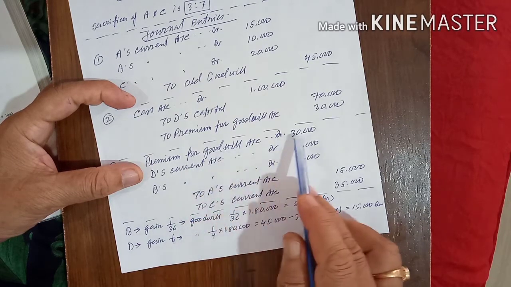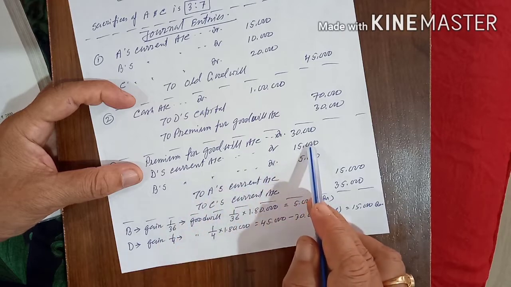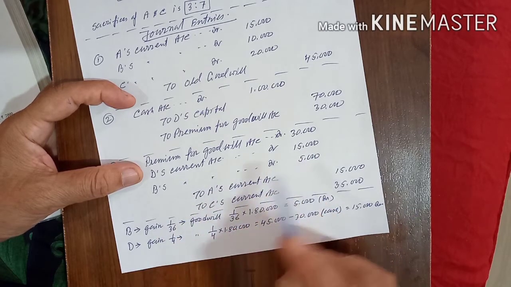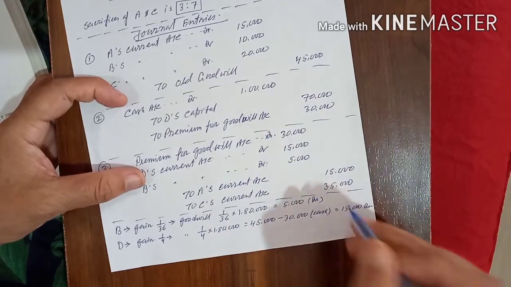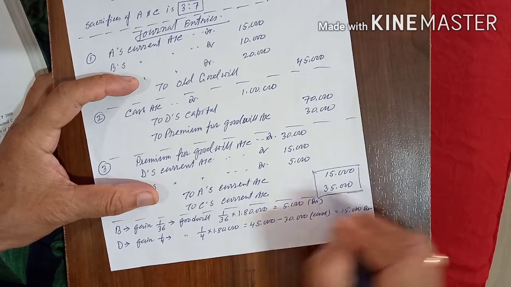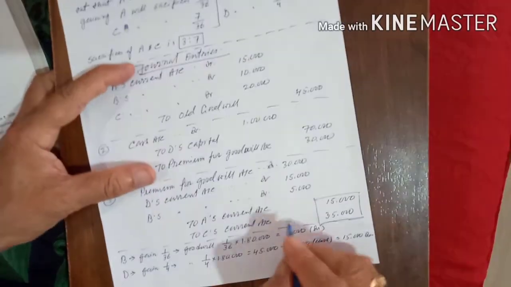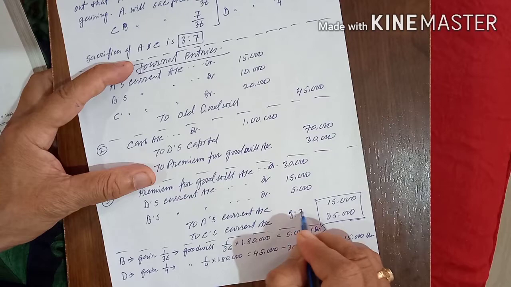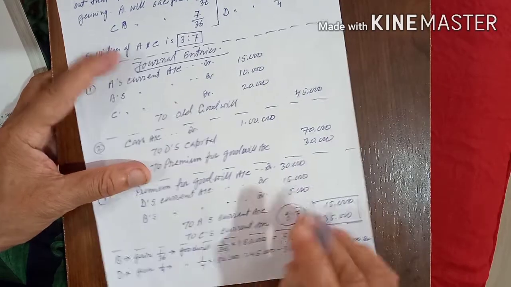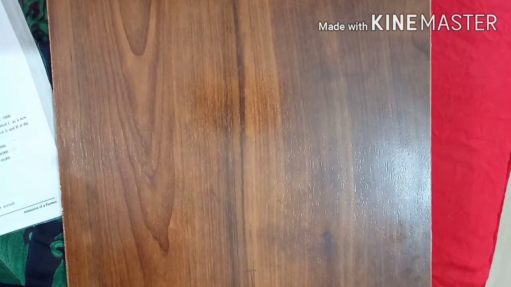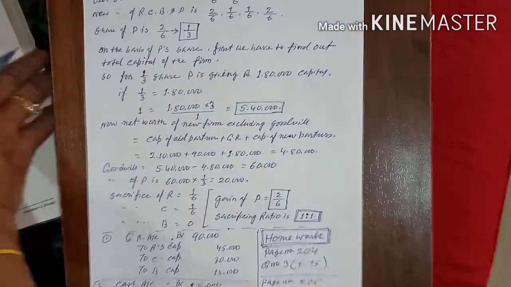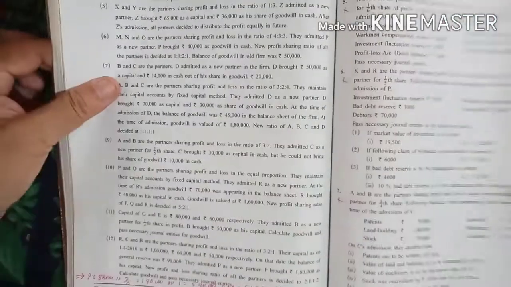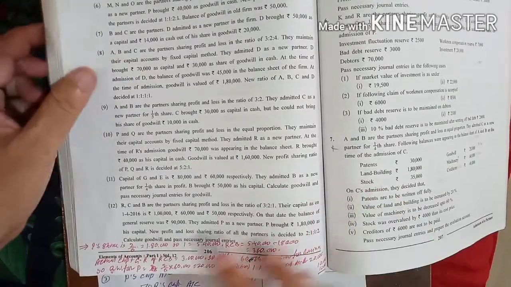So premium for goodwill account debit 30,000, D's current account debit 15,000, B's current account debit 5,000, to A's current account, to C's current account, in the sacrificing ratio 3:7. Clear? Next, one more question I want to tell you. I have selected difficult types of questions, and if you understand these, the remaining you will also be able to understand. Most students will find these questions difficult.